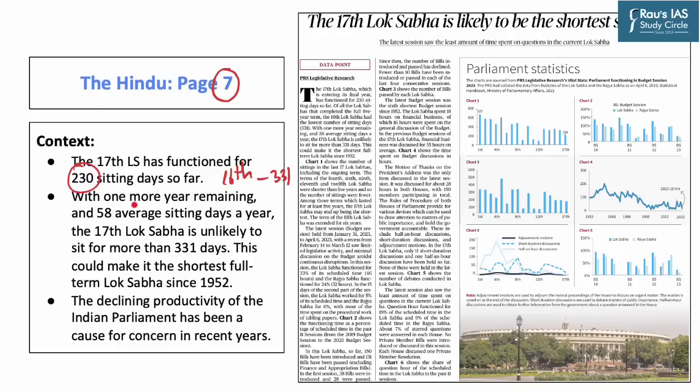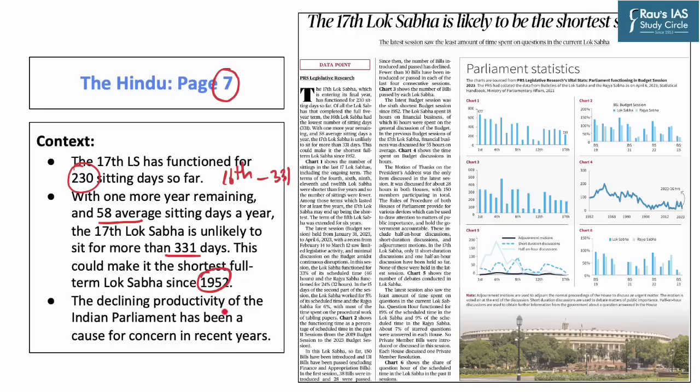With just more than 1 year remaining and with an average of 58 sittings every year, the 17th Lok Sabha is unlikely to sit for more than 331 days. This would mean that it will be the shortest full-term Lok Sabha since the year 1952.